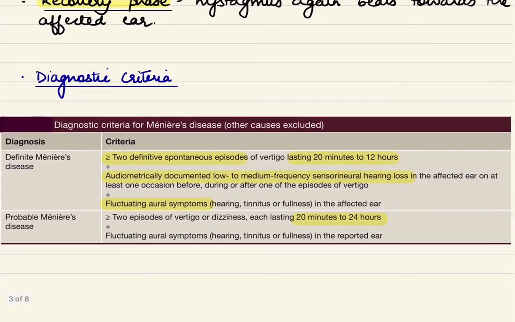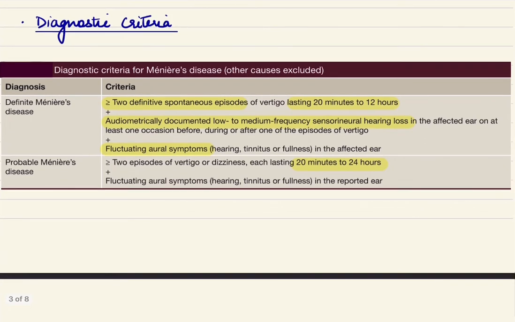Then we'll move to the diagnostic criteria. It was laid out by American Academy of Otolaryngology and Head and Neck Surgery. Now, there are two classes, that is definitive Meniere's disease and probable Meniere's disease.